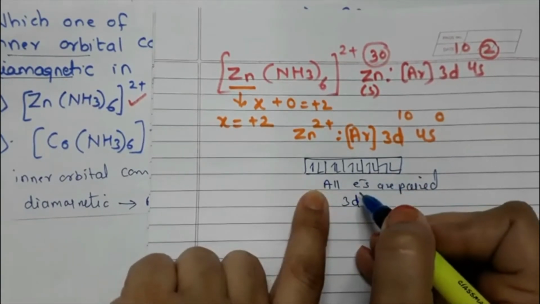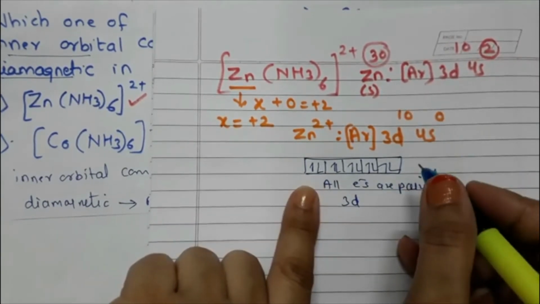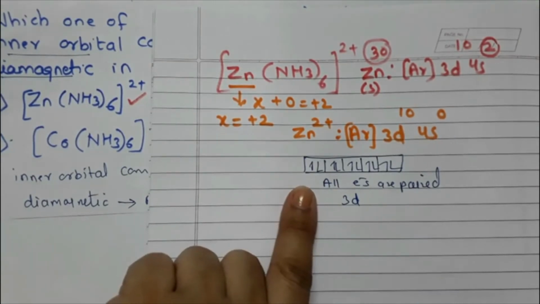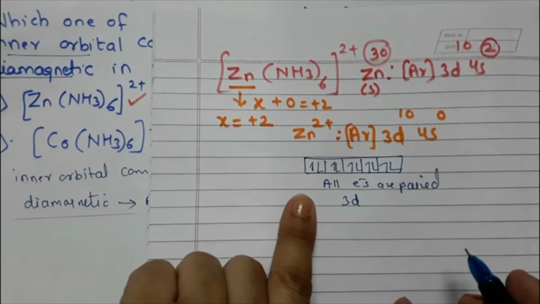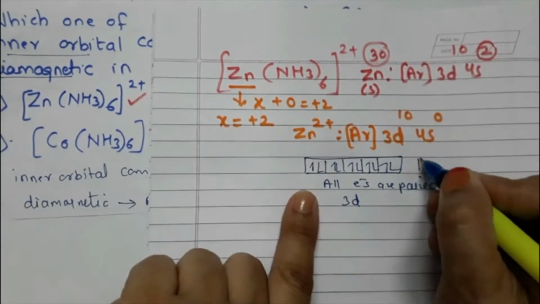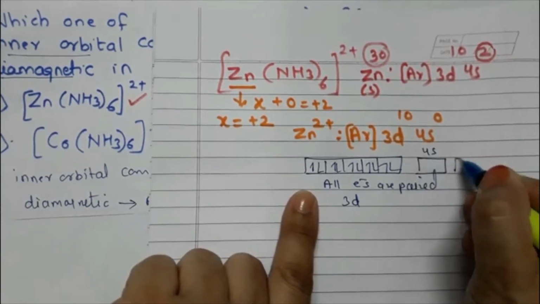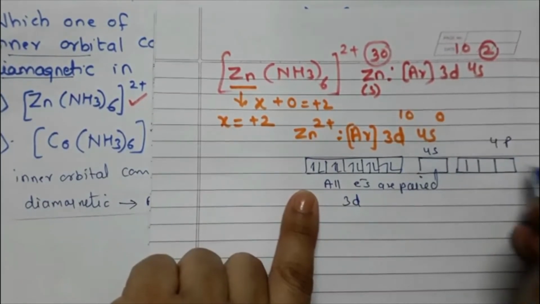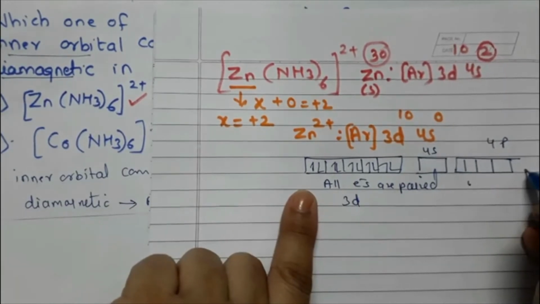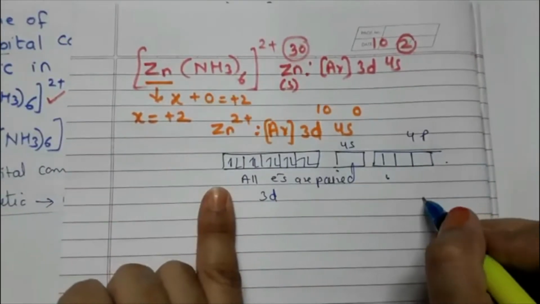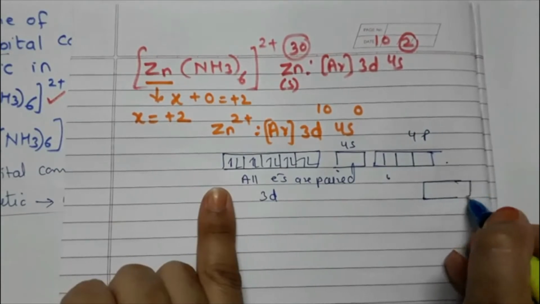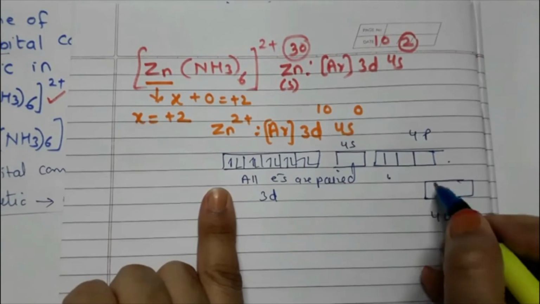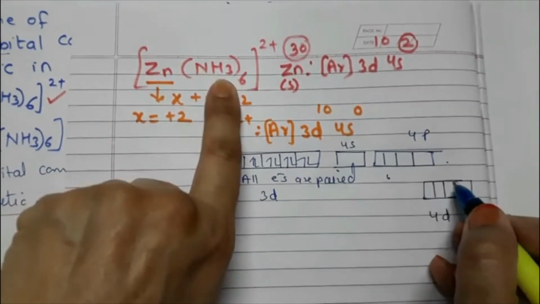All electrons are paired. Now if all electrons are paired, can these orbitals be used for the formation of inner orbital complex? No, it cannot be used. So we will have to move to the next shell, that is 4s and 4p. This is 4p, and after 4p we are having 4d. Now, zinc, how many ammonia molecules are there?